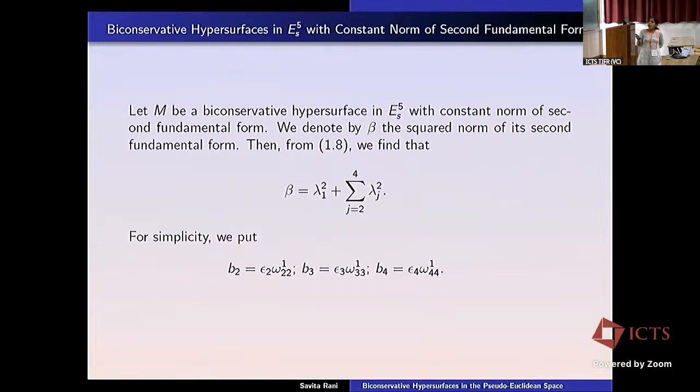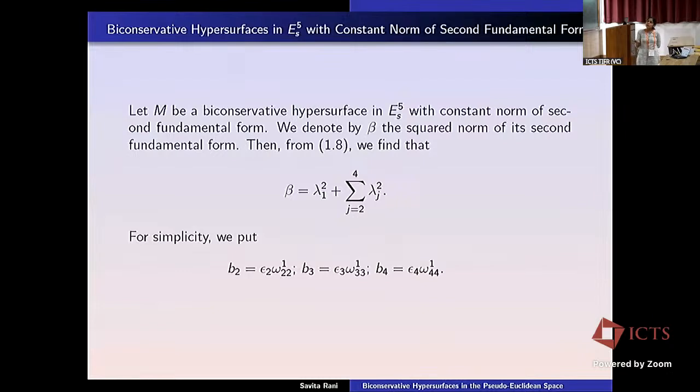Further, these are the lemmas that we want to use to prove our main theorem on biconservative hypersurfaces. For this, we assumed that M is a biconservative hypersurface with constant norm of second fundamental form. We denote by β the squared norm of its second fundamental form. So β will be equal to λ1² + λ2² + λ3² + λ4². We keep λ1 separate because we already defined it as -2εH, and for the others we take the summation to find the results.